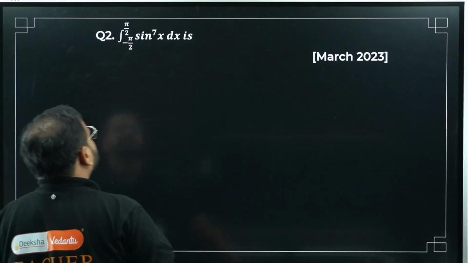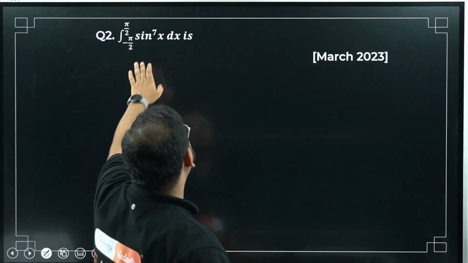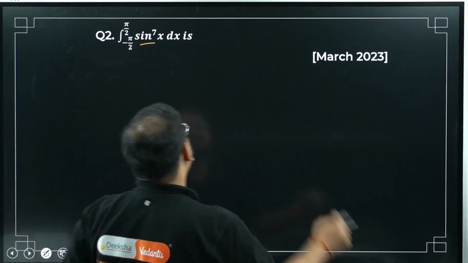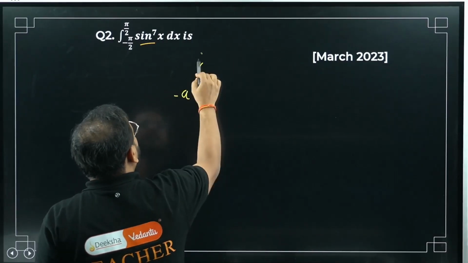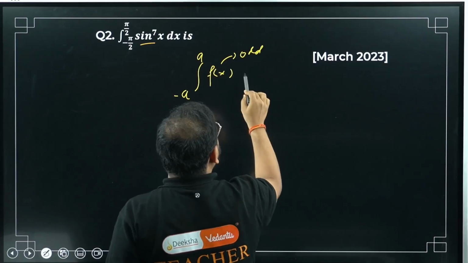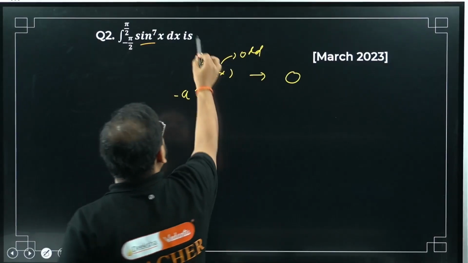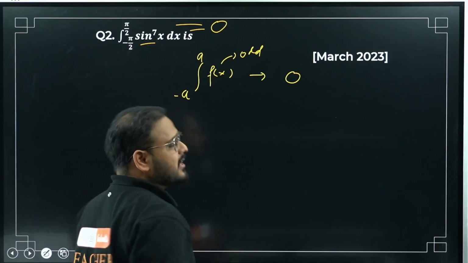Moving to question number 2. Simplest question ever, sir. Sine power 7x is an odd function. From minus a to a, if f of x is odd, what is the answer, sir? The answer is 0. Answer is done, question done.